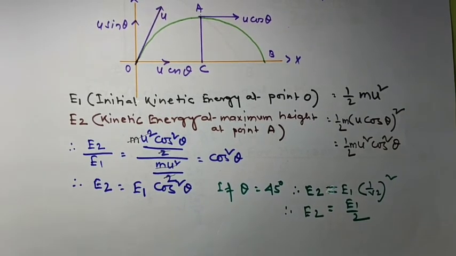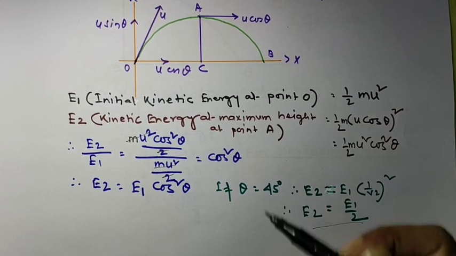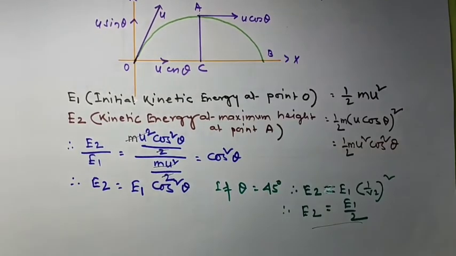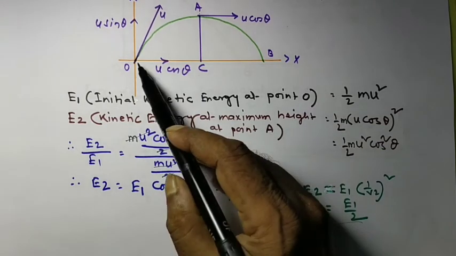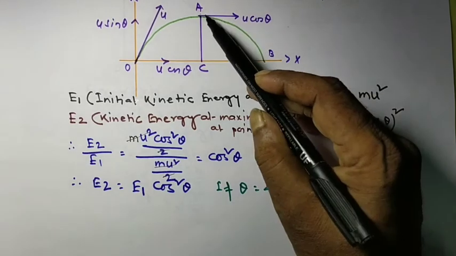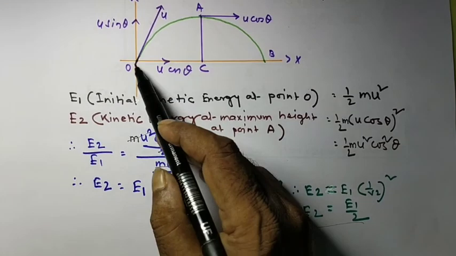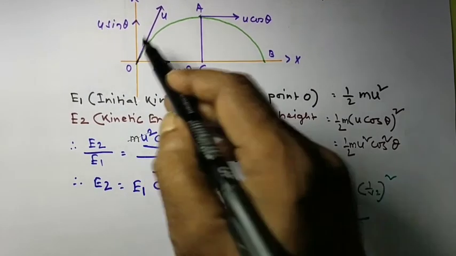So from this relation we can say that the kinetic energy at the maximum point of the trajectory will be half of the kinetic energy at the point of projection.